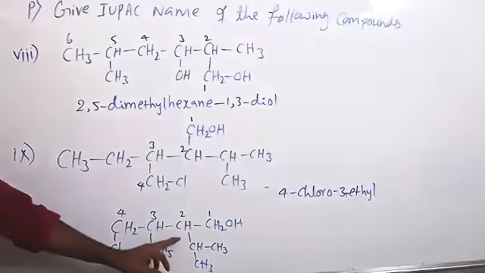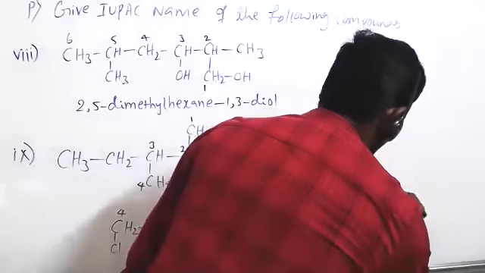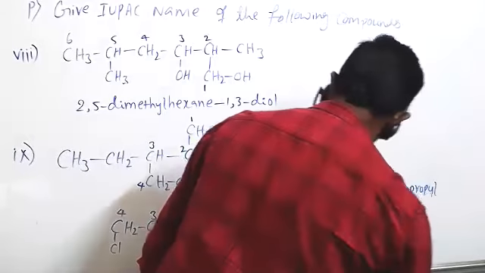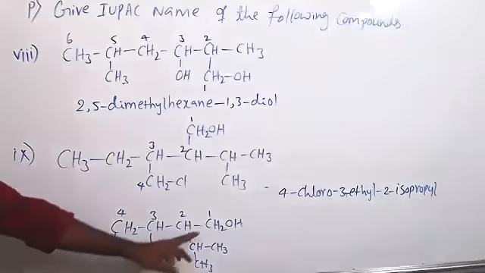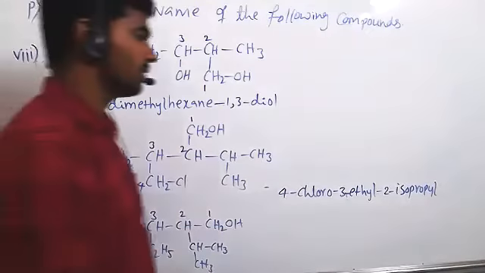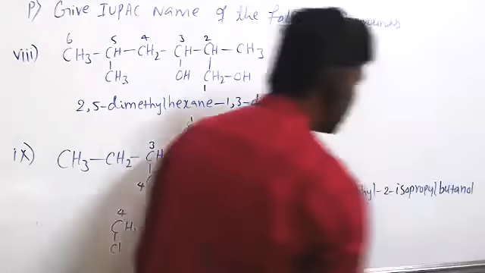Next, at the second position an isopropyl group, so 2-isopropyl. Then lastly, 4-carbon butane with OH: butanol.